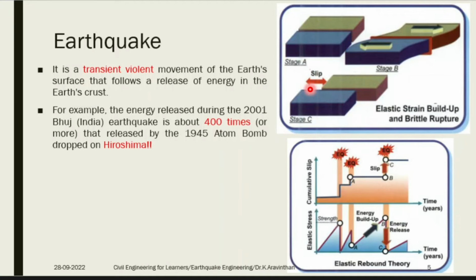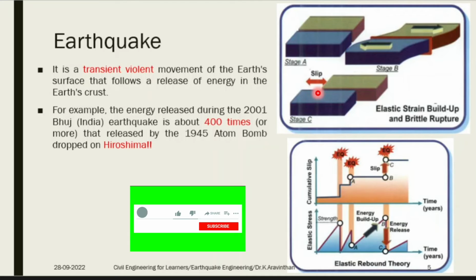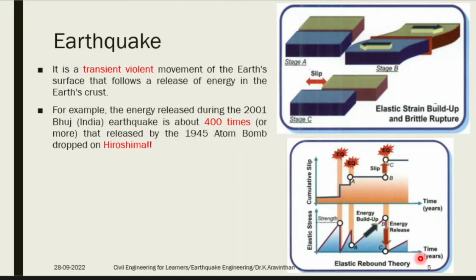What do you mean by slip? After the earthquake, the plates find a new place, and it is not a single process. Wherever you find any earthquake, frequent earthquakes will continuously occur. So this is what you can see in the cumulative slip. Japan is one of the countries which has continuous earthquakes. China is also another country which has frequent earthquakes, and at each point you can see that this is the zero elastic stage.